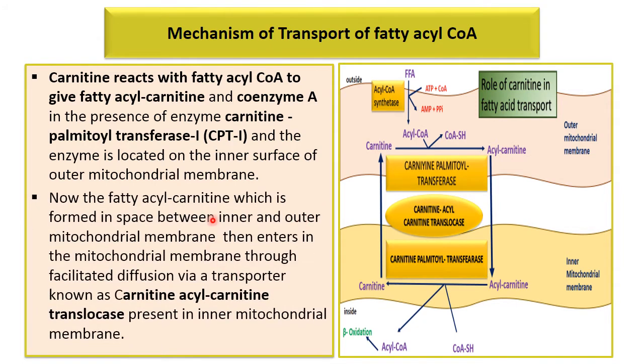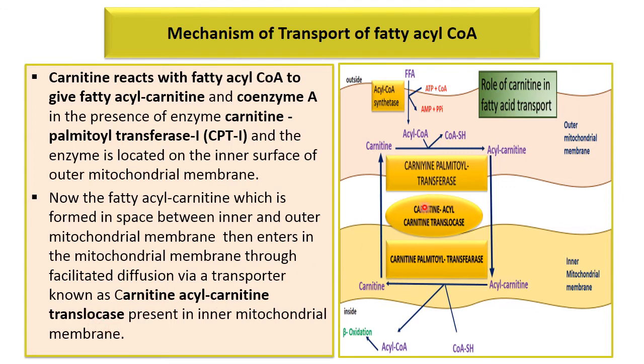Then the fatty acyl carnitine, which is formed in the space between the inner and outer mitochondrial membranes, enters the mitochondrial membrane through facilitated diffusion by the transporter known as carnitine acyl carnitine translocase.